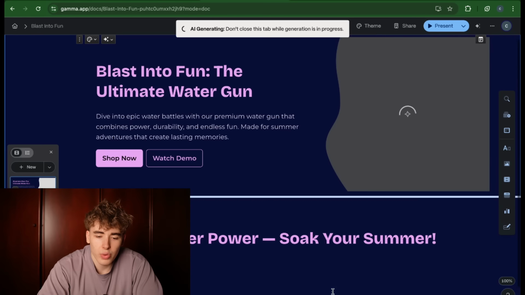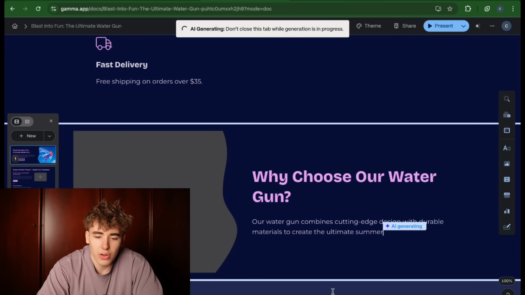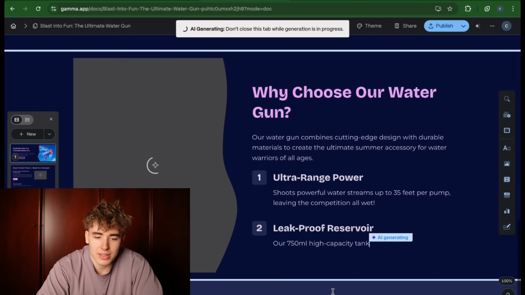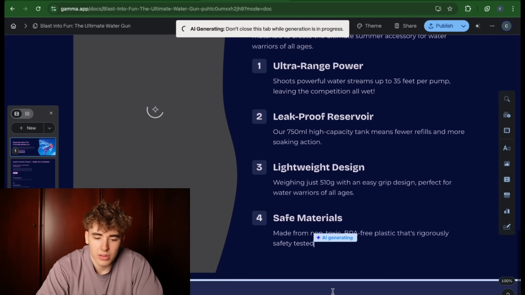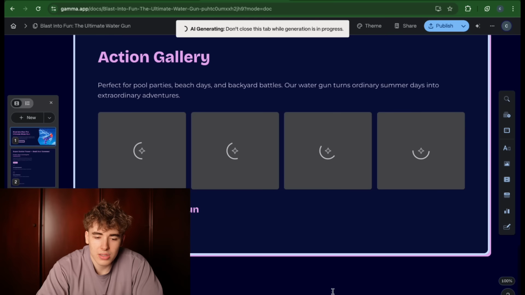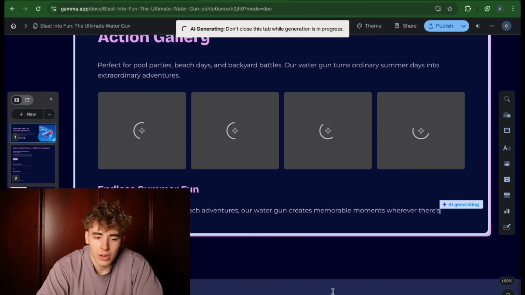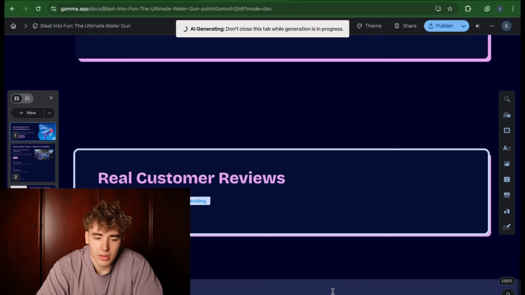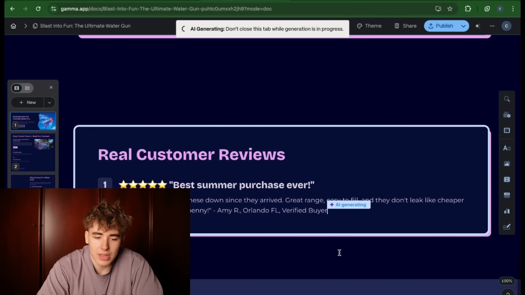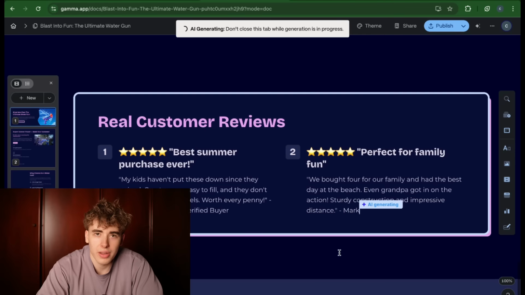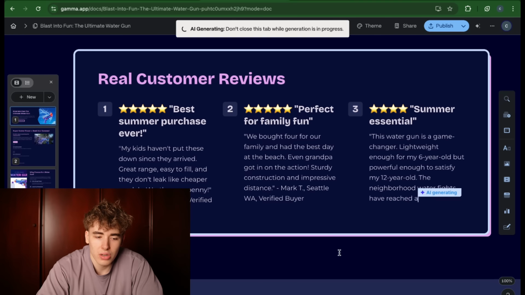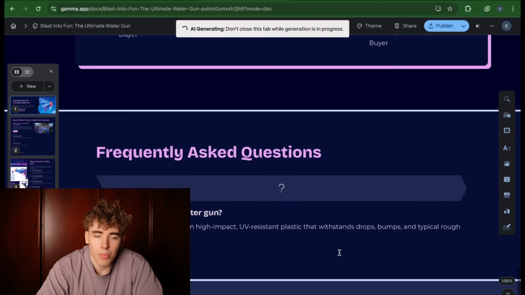Now we can see in real time how it's creating the store. If you're looking at this, this is absolutely insane. You can see this is a really custom store, and it even has reviews. As I said, that's what they showed in the outline section too, right? And you can see how much it's adding.